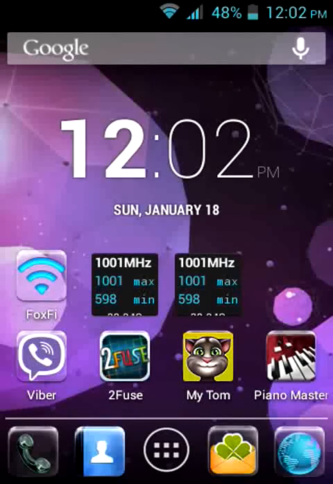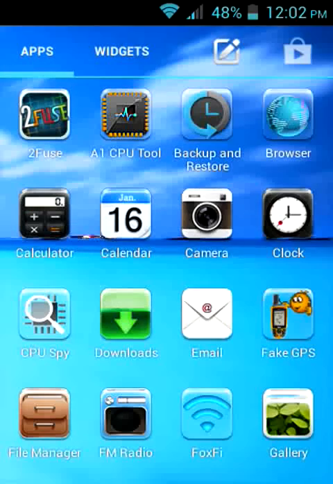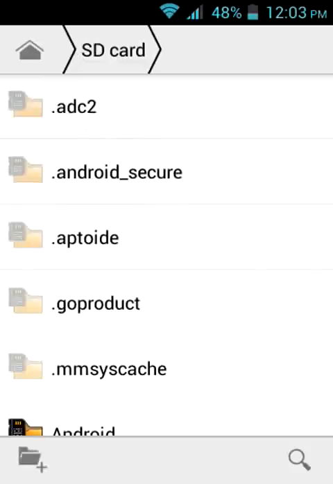The next step is you should go to Aptoide and download the Foxfi key. Sorry guys, I don't have the Aptoide application because I erased it. So go to the file manager in the SD card and search for Aptoide here.